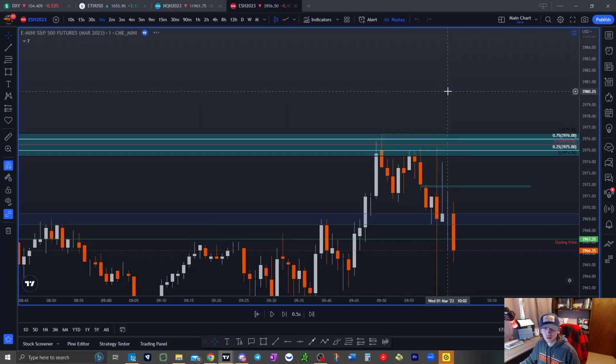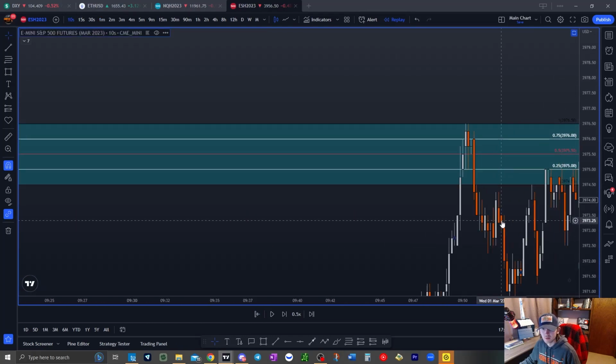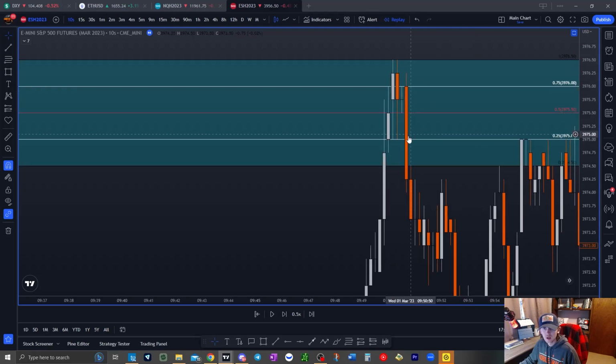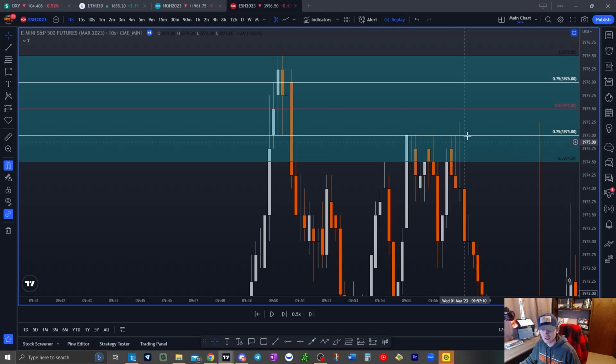You can go over here. I'm going to backspace this. I'm going to go down to a 10-second time frame. And notice how price is respecting the closes, the retests, the closes of the 50%, the 75%, the full 100% there. It's coming back down, respecting the bottom of this, respecting here, respecting here.